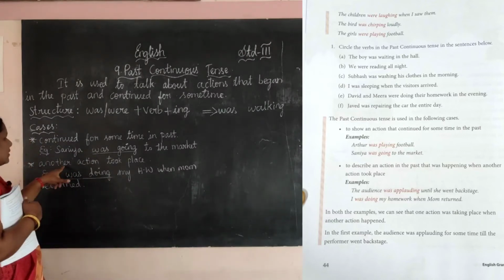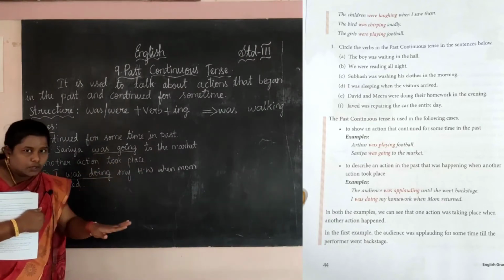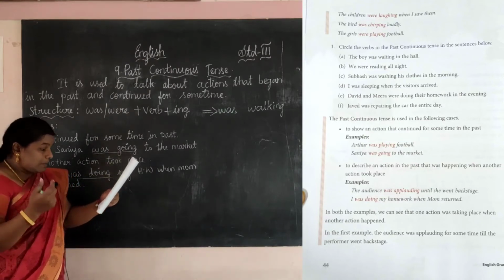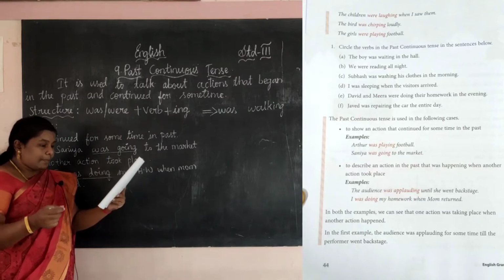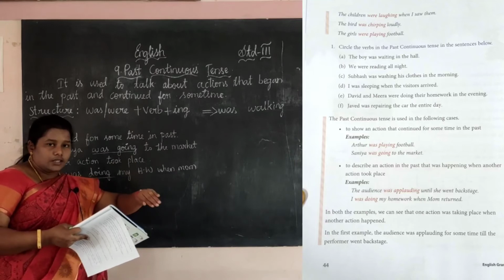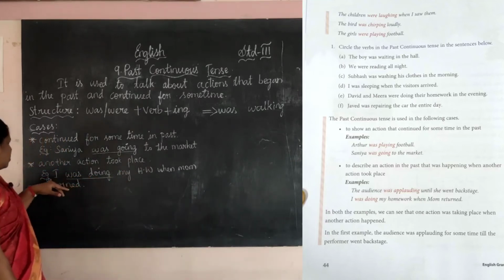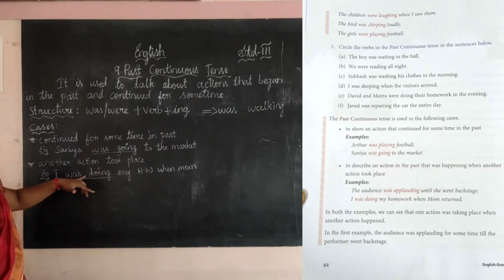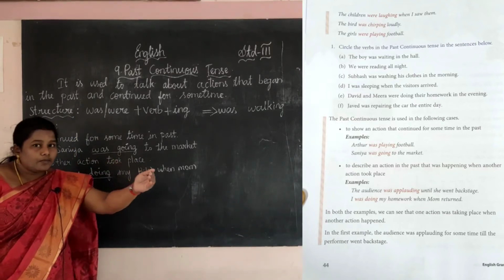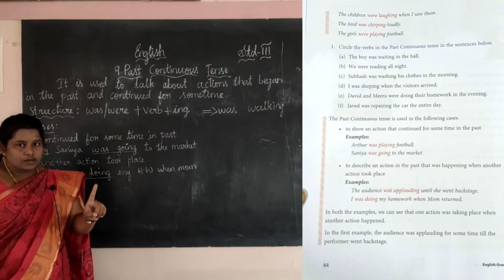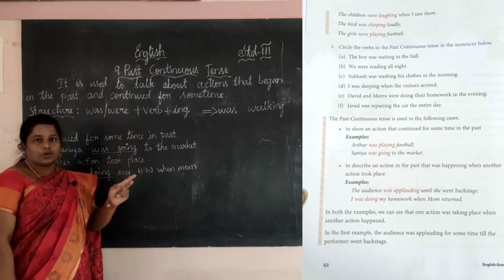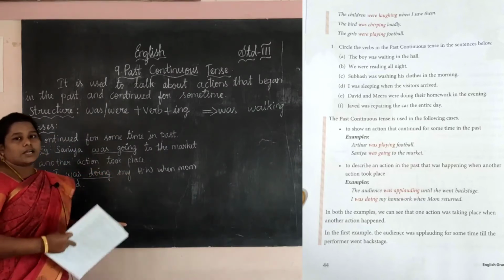See here, another action took place. One is going on and another also happening. See, to describe an action in the past that was happening when another action took place. ஒன்னு ஏற்கனவே அது நடந்துட்டு இருக்கும்போதே இன்னொரு நடக்கிறது. See the example, I was doing my homework when mom returned. எங்க அம்மா வீட்டுக்குள்ள வரும்போது அது ஒரு ஆக்ஷன், நான் homework எழுதிக்கிட்டு இருந்தேன், அது ஒரு ஆக்ஷன். So two action is going on here. So it is past continuous tense.